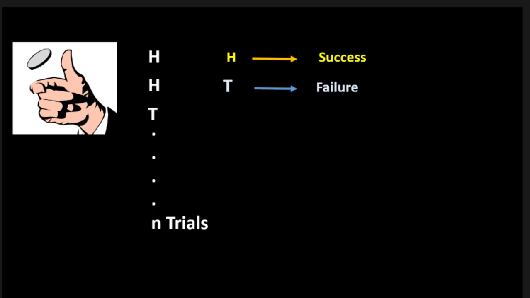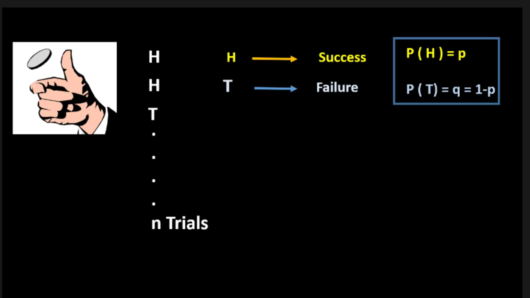So what is the probability of success, or the probability of head, in a single trial? We can denote it by P, and the probability of tail, or the probability of failure, in a single trial we can denote by Q. So Q would be 1 minus P, since there are two probable outcomes and if the probability of head is P, the probability of tail would be 1 minus P.